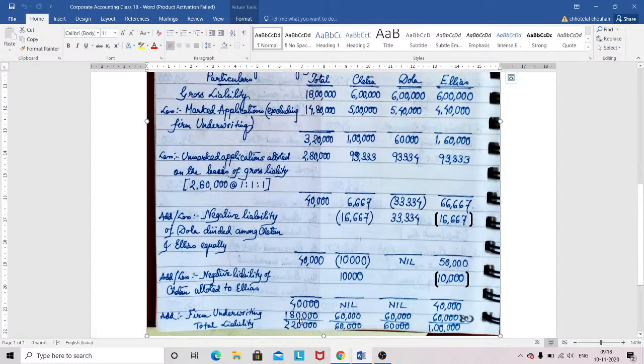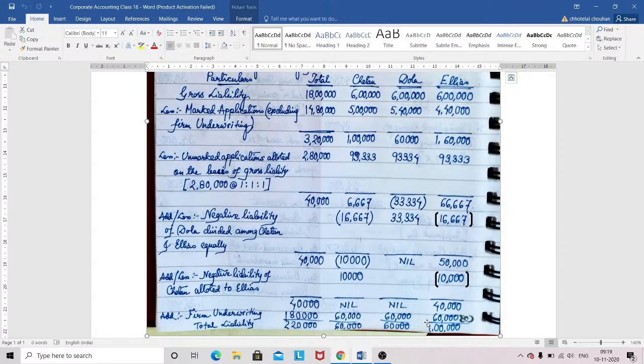So actually it is 2,20,000 total. Chetan it is 60,000, Dola 60,000, and for Ilias it is 1,00,000, that is 40,000 plus 60,000. So 60,000 is the liability for Chetan, which is only the firm underwriting. For Dola it is 60,000, again only firm underwriting, but in case of Ilias his total liability is 1,00,000 shares: shortfall 40,000, and 60,000 is the firm underwriting. So this is your sum for today's class.